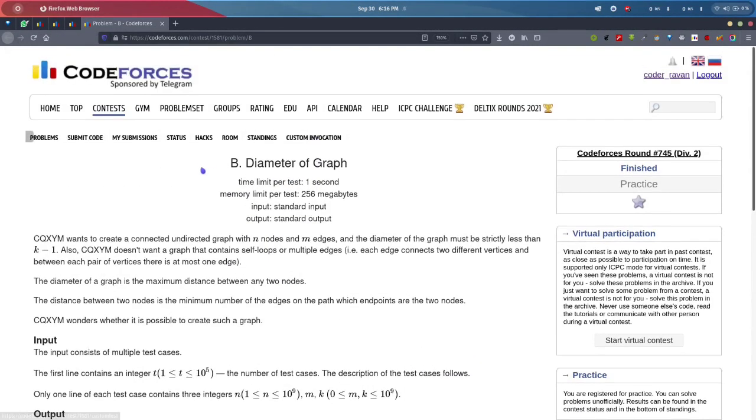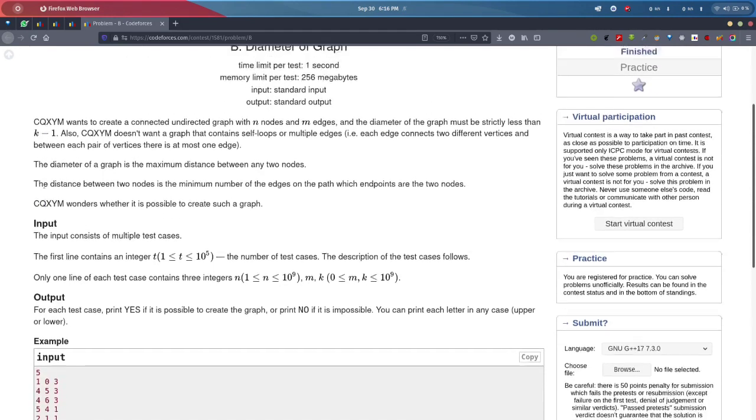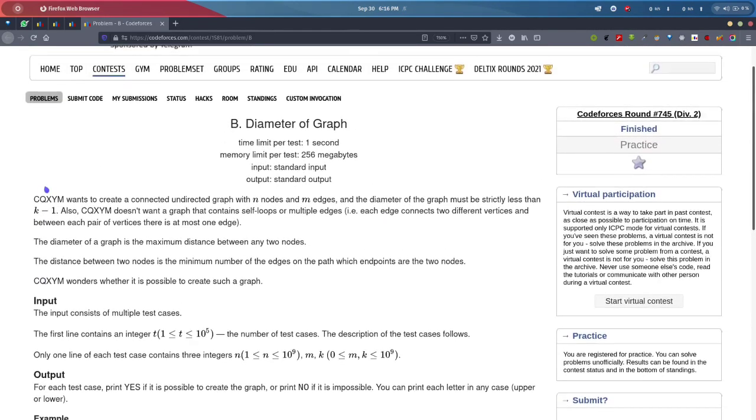And today we will be solving this diameter of a graph problem which came in Codeforces 745 Div 2. Okay, so this was quite not that tough a problem, but many people weren't able to solve this.